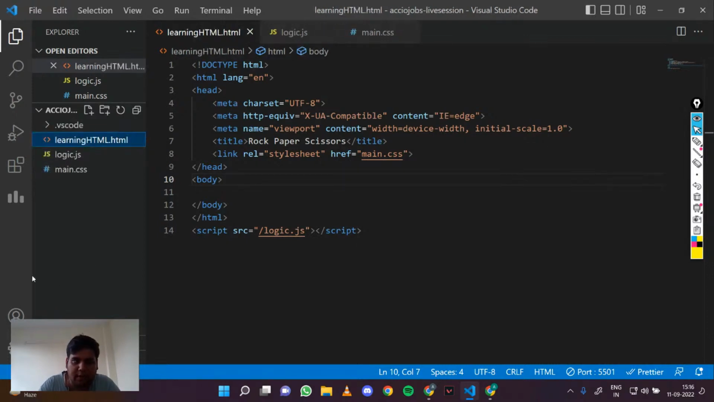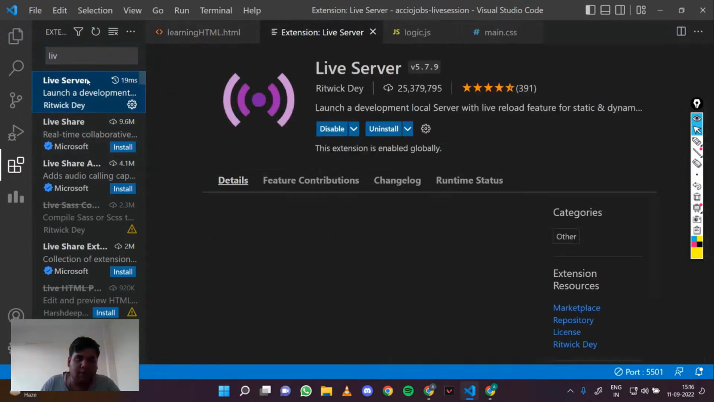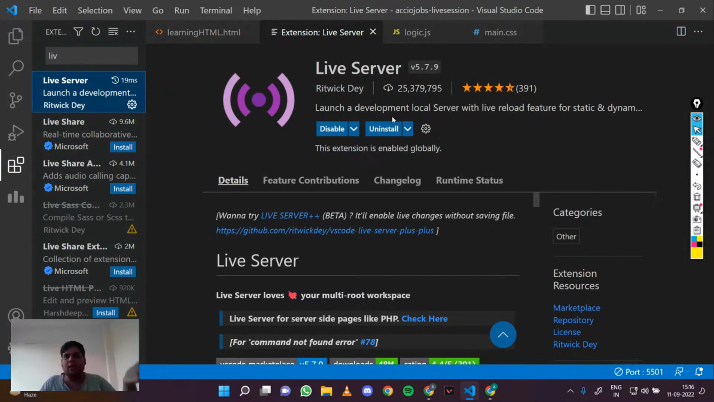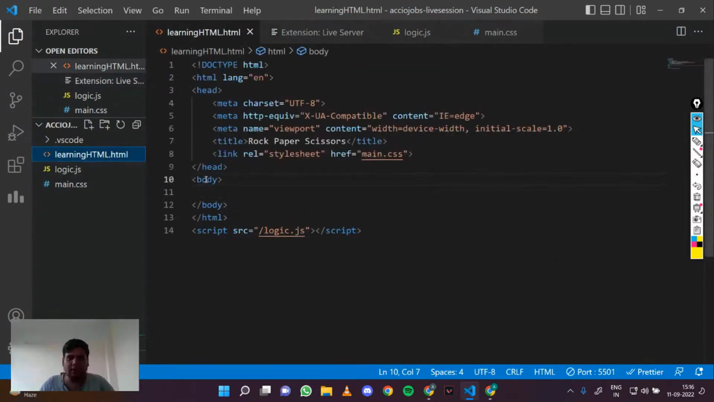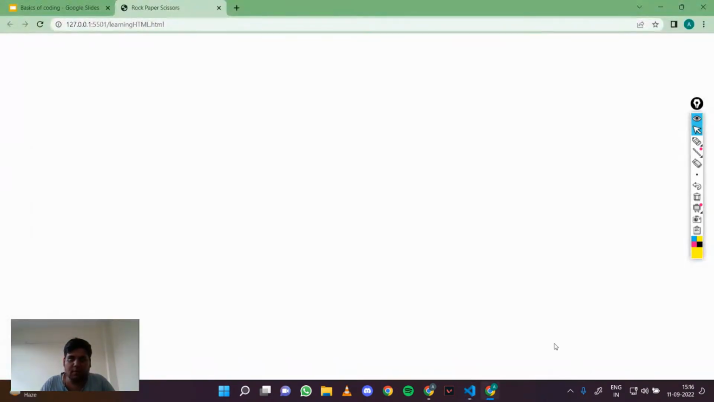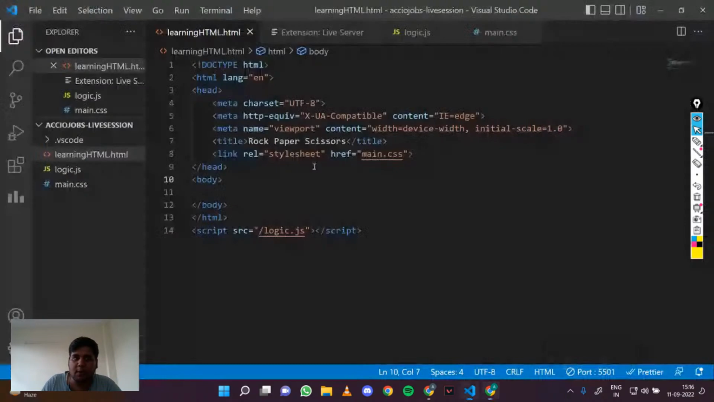If you do this, you can install Live Server. What it does is help us show the changes in a live manner. It updates our changes in real time. So let me just go live. Here you can see that right now Chrome is empty, because we don't have anything in our body.